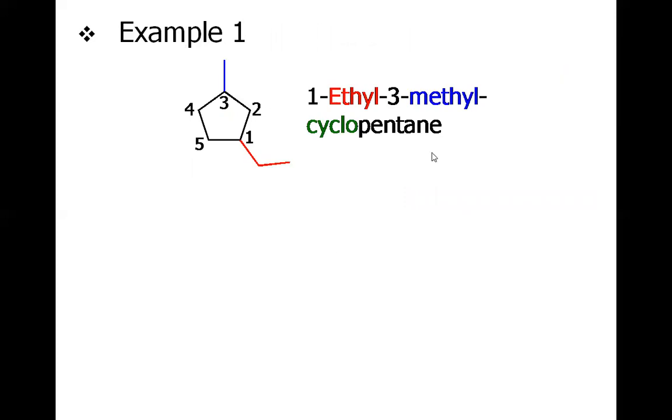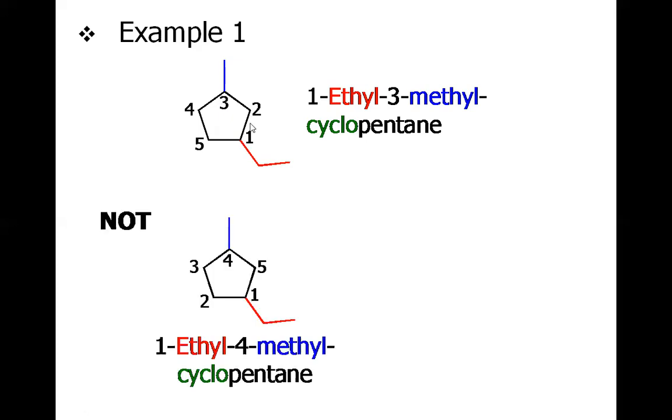However, if we have more than one substituent, we will have to number those substituents, and obviously we will consider this carbon as number 1 because it has the ethyl group attached, and you know that we have to name ethyl first and then methyl. So this must be 1 ethyl 3 methyl cyclopentane, and this is not to be numbered like this, that 1 methyl and 4 methyl, because in doing so we will have 1 4 di substitution, which is not the right case when we have the possibility of 1 3 di substitution.